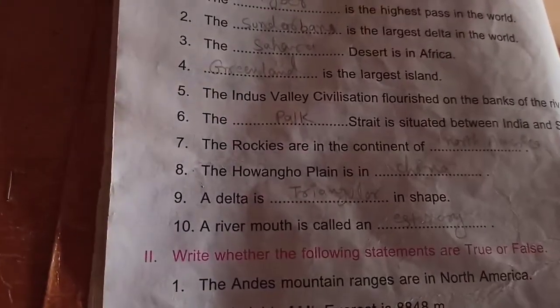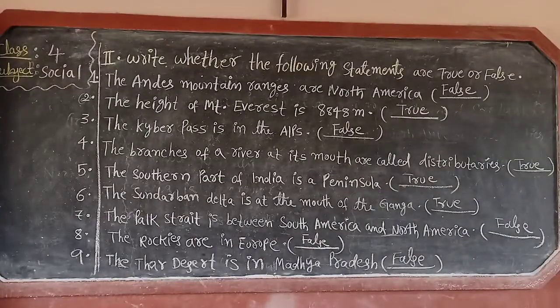Now let us see the second bit, that is true or false. Look at the next bit, children. Second bit, write whether the following statements are true or false. Children, below the first bit you have to write the second bit. Okay? This second bit is about true or false. There are 9 true or false in this second bit. First of all, read the first true or false and write.